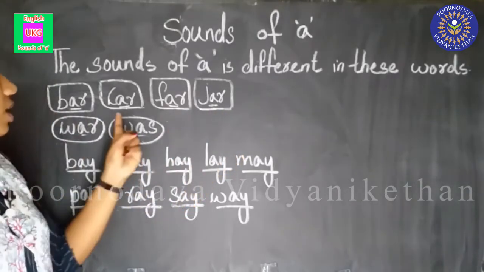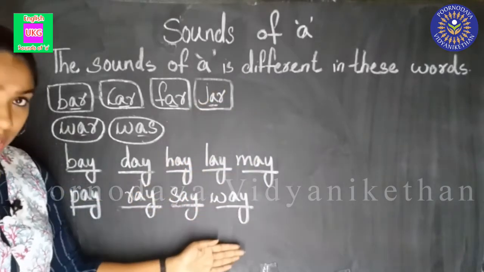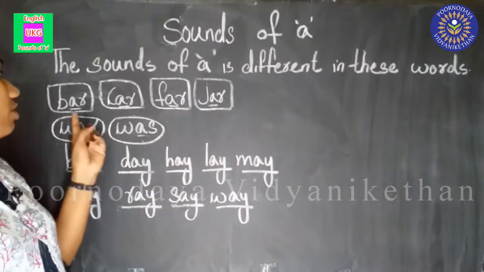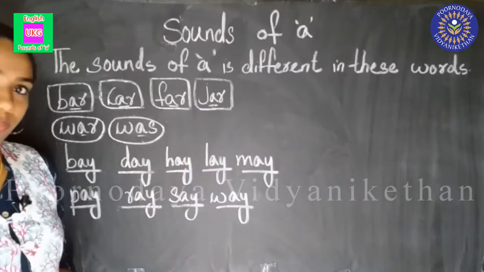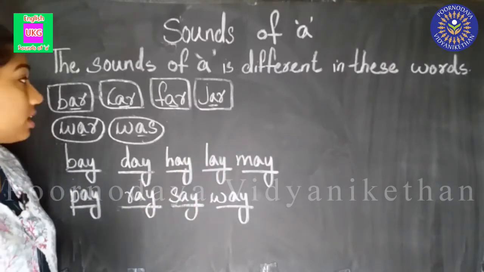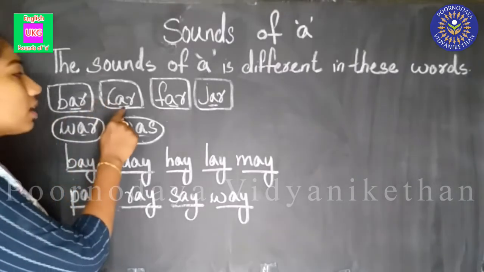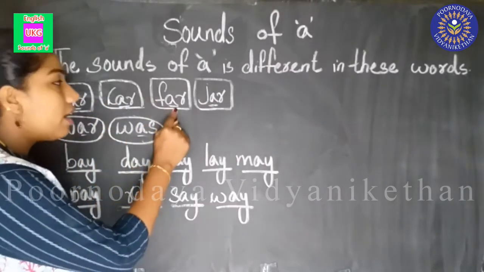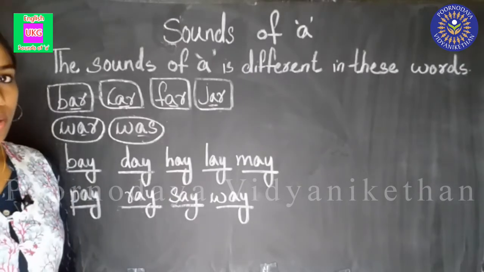So, the sounds of A is different in all these words. The sound of A in the first line is A sound. Okay. Did you understand? So, I'll repeat once again. Bar, car, far, jar. And the sound is A sound.